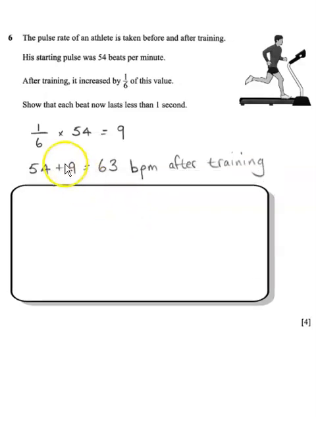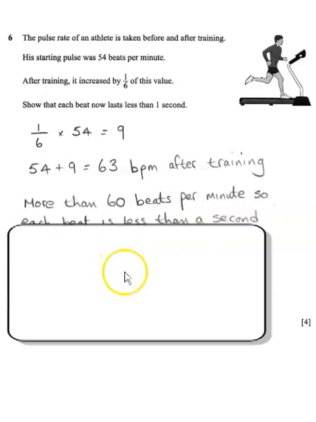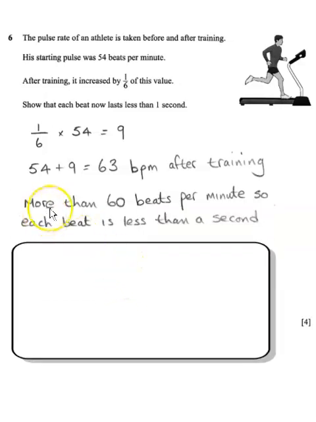So we've got here 54 plus 9, which is 63 beats per minute after training. Now it says, show that each beat now lasts less than 1 second. So we've got 63 beats per minute, which is more than 60 beats per minute, so each beat is less than a second. So it has to beat faster to get to 63 beats per minute.